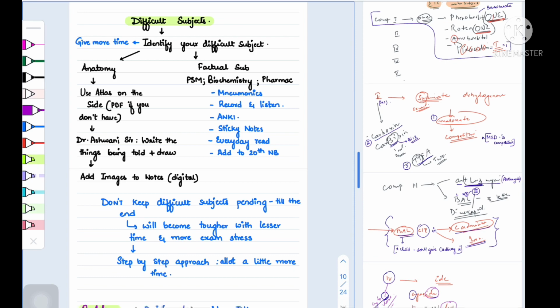One more thing about the mnemonics video: add the mnemonics in a separate notebook if that is what suits you, because ma'am usually includes the previously asked topics as well. So add anything important from your notes to the mnemonics notes, and make this the concise source that you'll revise again and again. We mostly remember the mnemonics but forget what they meant, so it is important to revise the mnemonics also. So read them like you read your 20th notebook, 30 minutes every day.